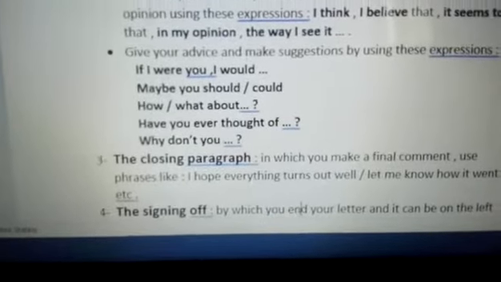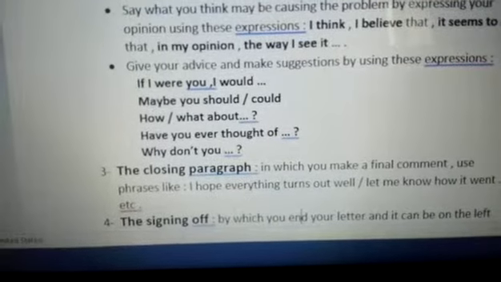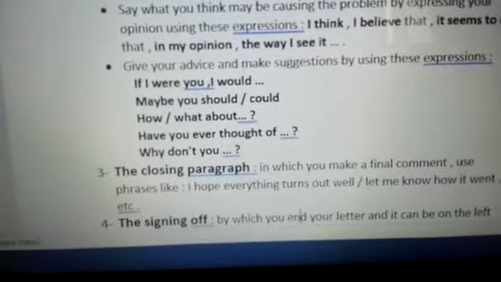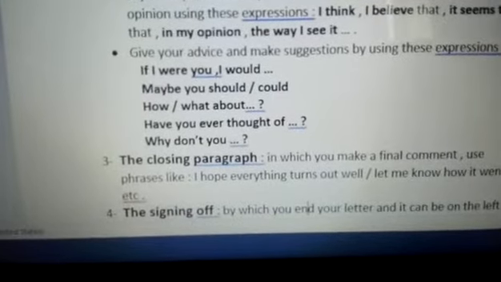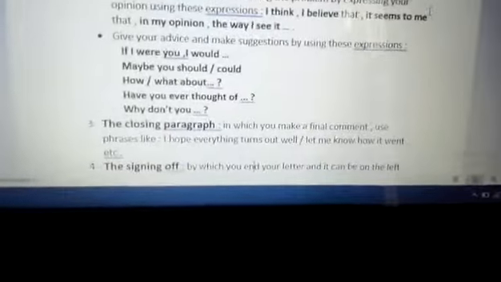And you have to write in more details. The advice you give is related or connected to the topic of the lesson, the topic in front of you. It depends on the topic in front of you, okay?